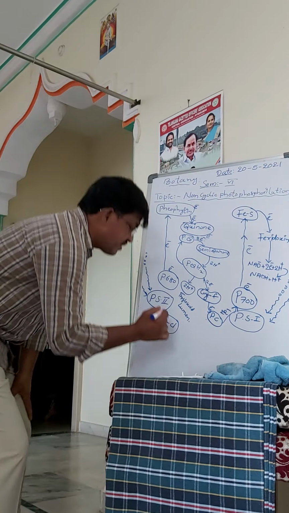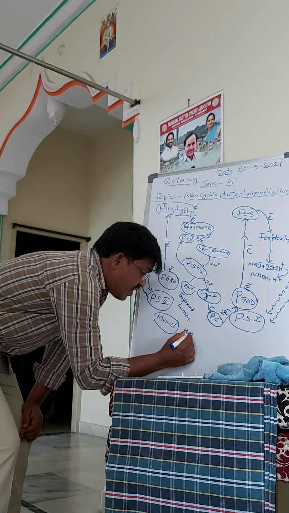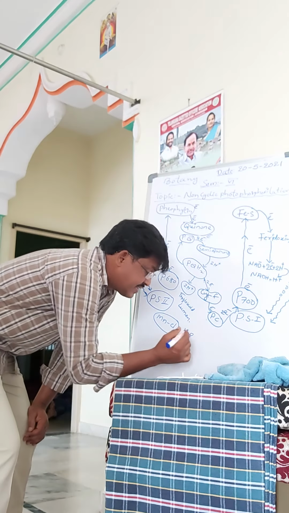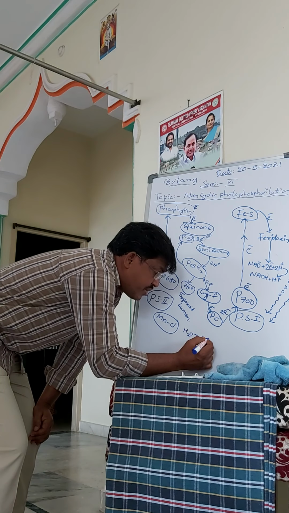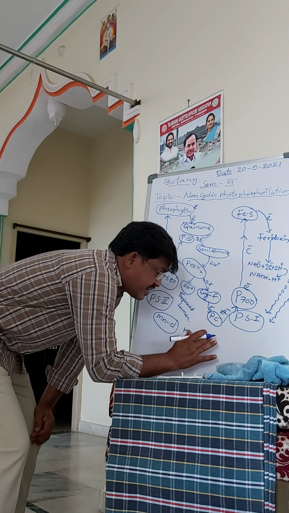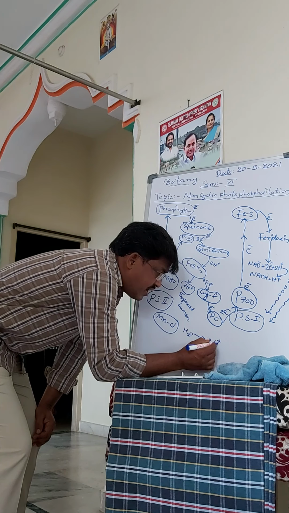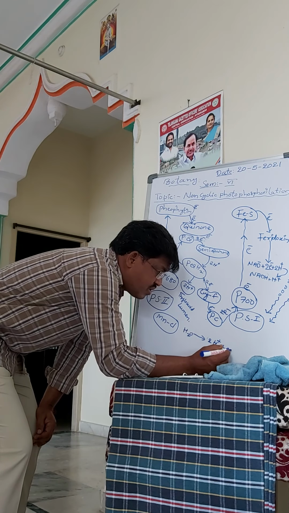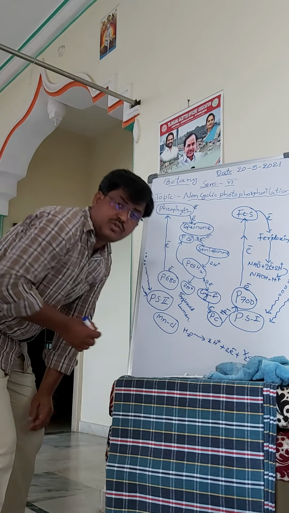So here, for example, this is the thylakoid lumen. In the thylakoid lumen, this is one H2O. One H2O molecule is photo-oxidized into 2 protons plus 2 electrons plus O2.